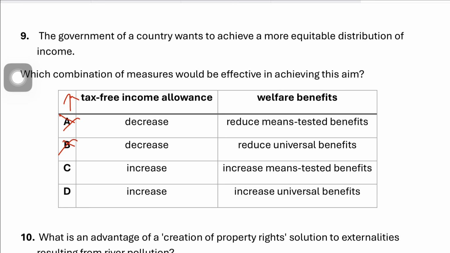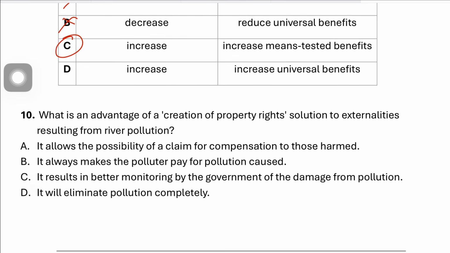If you look at option C, it says increasing means tested benefit, which would also target support towards those with lower incomes, and hence together these policies would end up reducing income inequality and creating a more equitable distribution of income, which makes C for Charlie the correct answer.